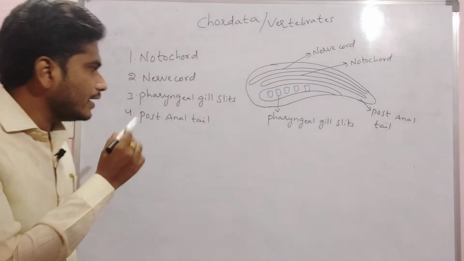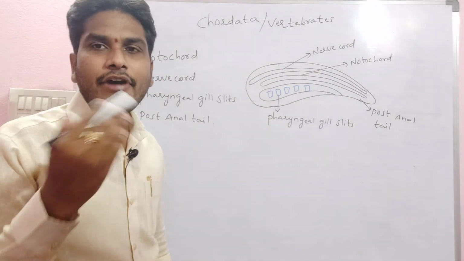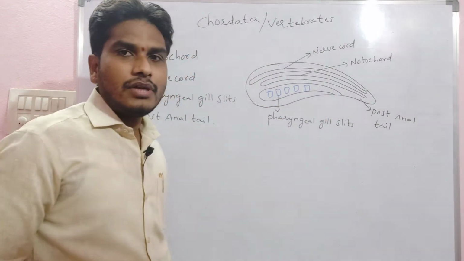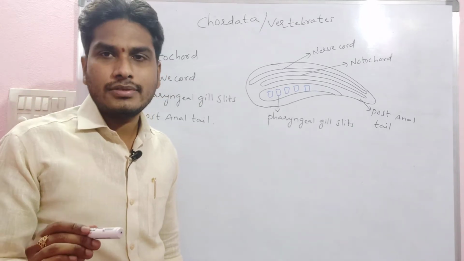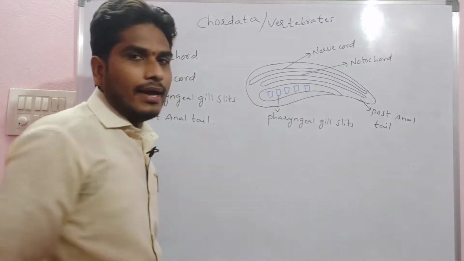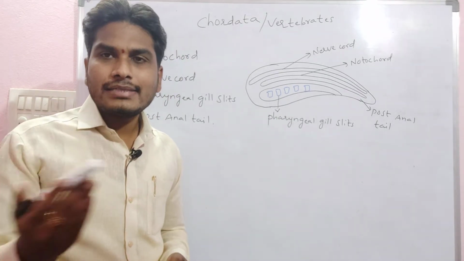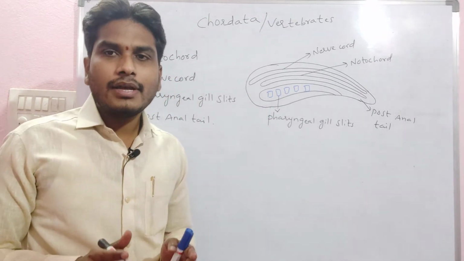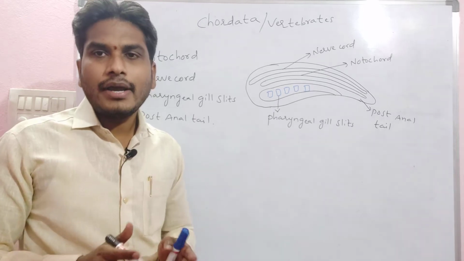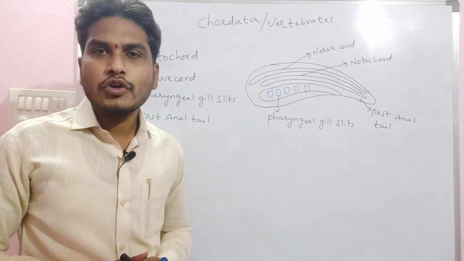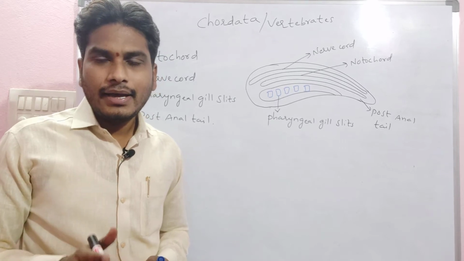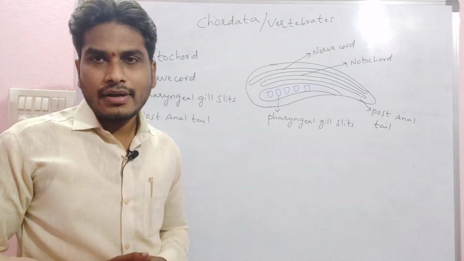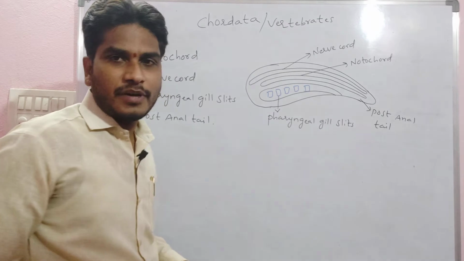Coming to the third point, the pharyngeal gill slits. The name itself indicates it: in chordatans, the pharynx region has perforations, or holes, which we call gill slits. As we know, gills are for respiration and the exchange of gases. Most chordatans are aquatic, hence they always undergo gill respiration. That's why the gills are responsible for respiration.